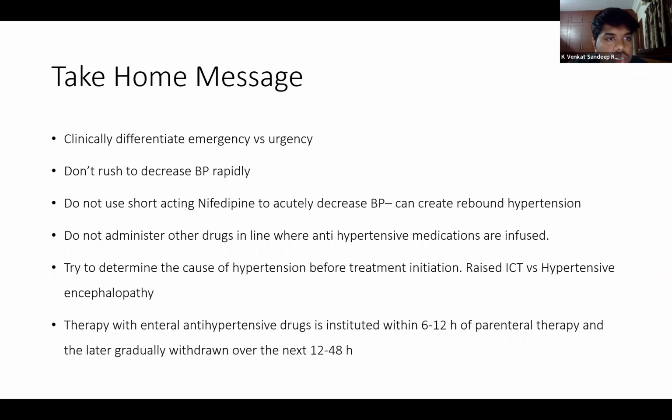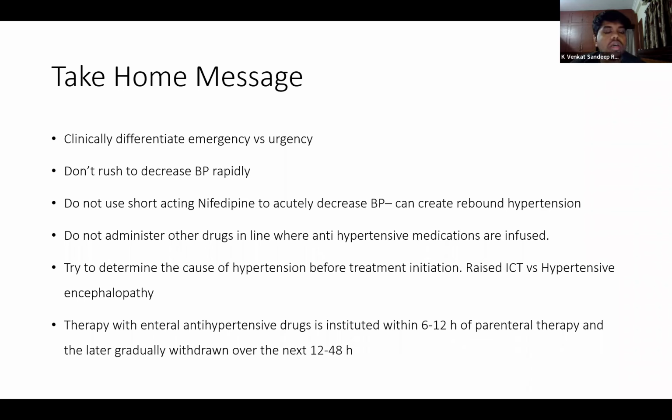So what is the take-home message for today? We should always clinically differentiate between emergency and urgency, and then proceed from there. Do not try to rush and decrease the blood pressure rapidly. As we have seen, the initial 25% of the difference of blood pressure should be decreased in the first 8 hours, and then 25% in the next 8 hours, and then the remaining 50% in the next 24 hours.